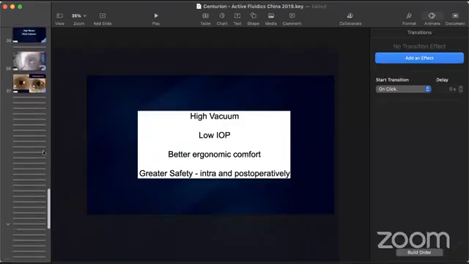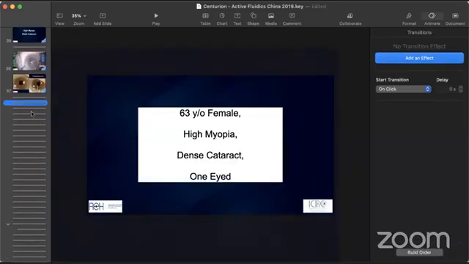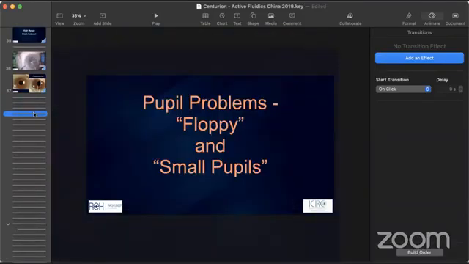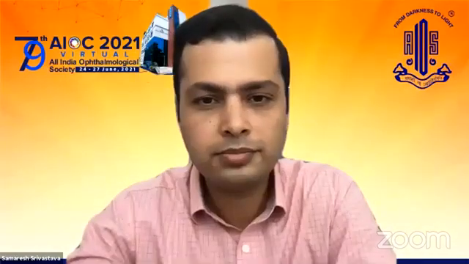Sir, just one question from many of the surgeons: those people who are shifting to Centurion, maybe from Infinity. So this is the ideal IOP which you showed, but what is the IOP which people should start from if they are immediately shifting from another machine to Centurion?